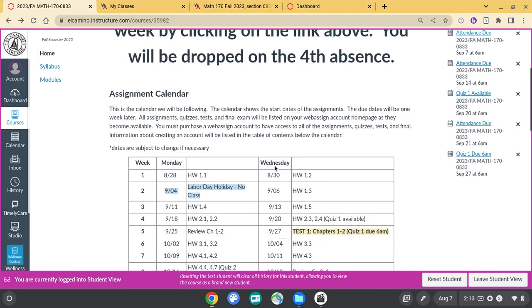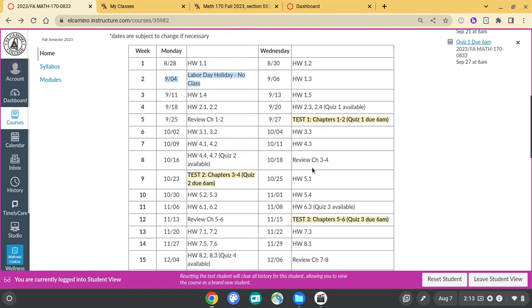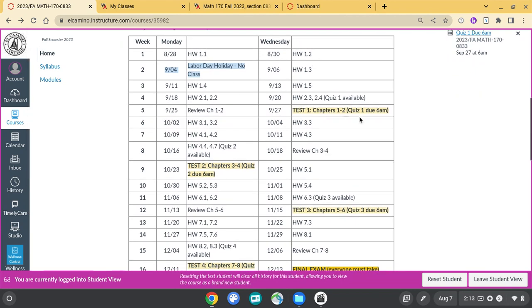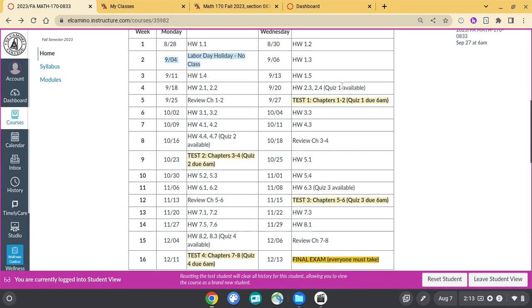Here is the assignment calendar. This is our pacing. You'll see you do have homework. You have tests 1, 2, 3, and 4, and you have the final exam. You also have quizzes. Your quizzes are always going to be available 1 week before the test. You see one here, and another one here, and another one here, to help prepare you for the test.